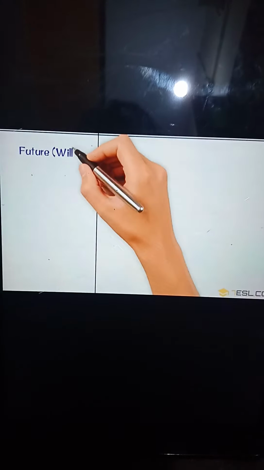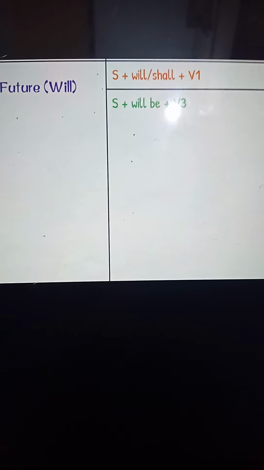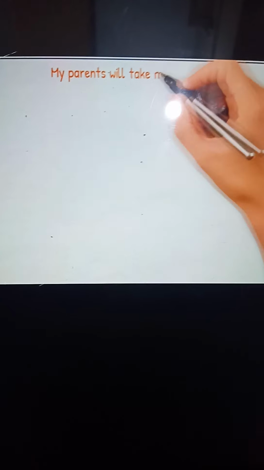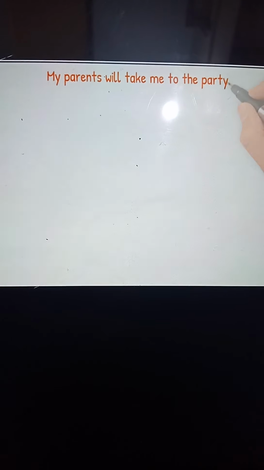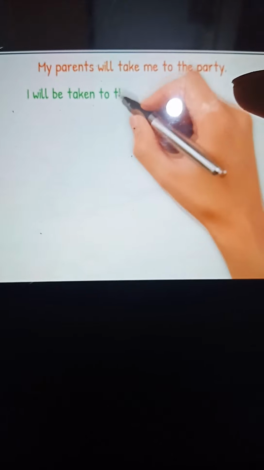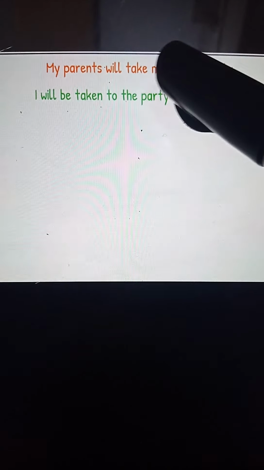Okay students, we will learn about the future tenses. See with me. Future: subject, will, shall and first form of verb we use, and when we make the passive voice, the verb will change into the third form of verb. Now check the example. My parents will take me to the party. I will be taken to the party by my parents. Me will change into I. Here you can see me has been changed into I.